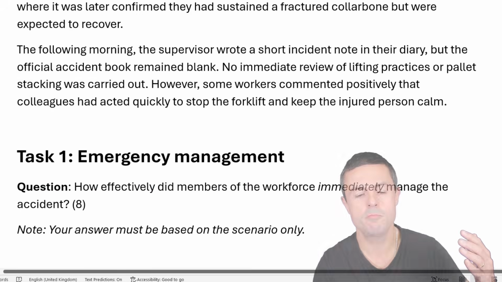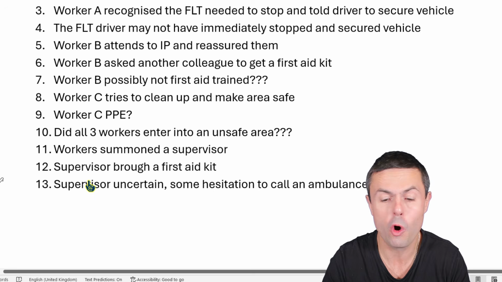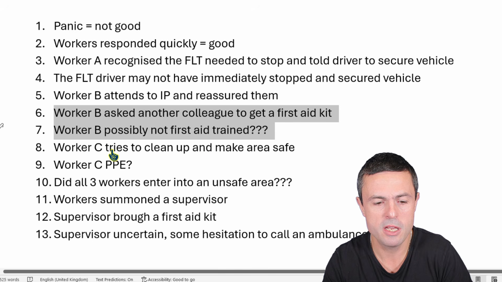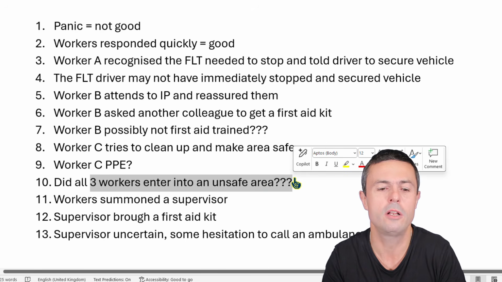Now notice it's an 8-mark question, but so far I've made 13 different comments here, so I'm well on my way. And I would just write down all the comments I can on this. There's probably going to be 15 or 16 quite easily. And even if some are very closely related, because the examiner might read these and say, well, actually, answer 6 and answer 7 are very similar on my marking scheme, and so they're only worth 1 mark. And maybe number 8 and number 10 are the same mark as well.